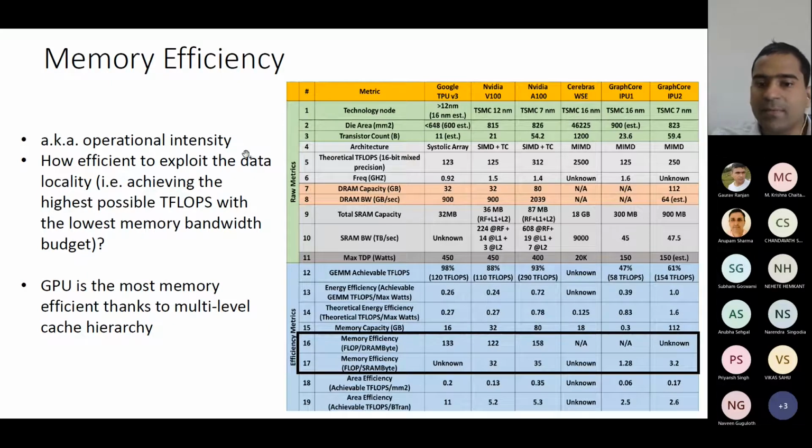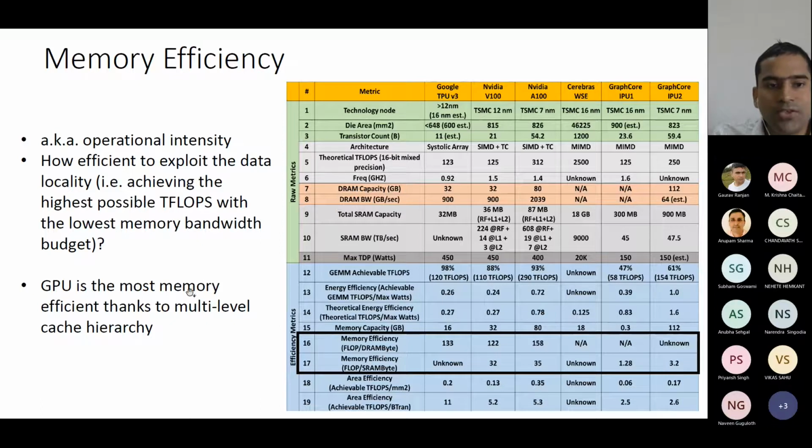Now this is the memory efficiency. That means for each byte of memory that you have, either DRAM or SRAM, how many flops you get. So here for each DRAM byte you get 133. Here you get 122. Here you get 158. So that's very good. Here this is unknown. Here it is 32, 35, 128, 120.